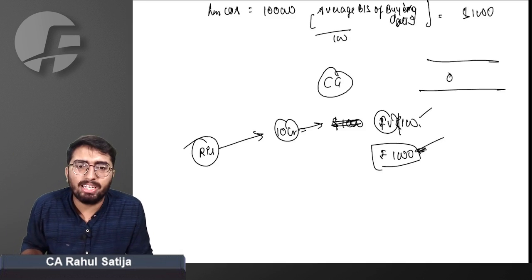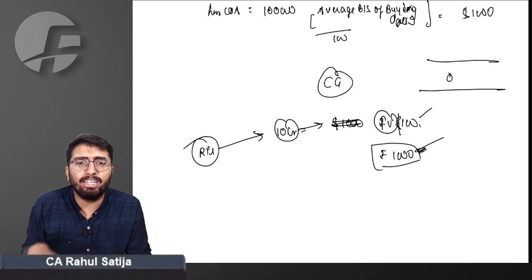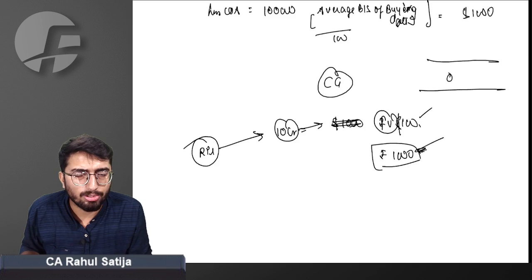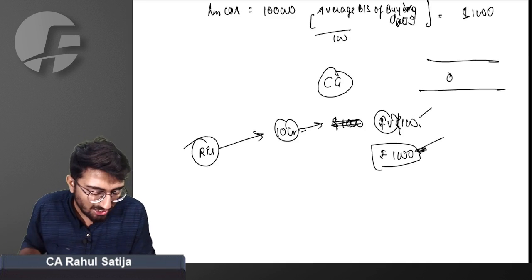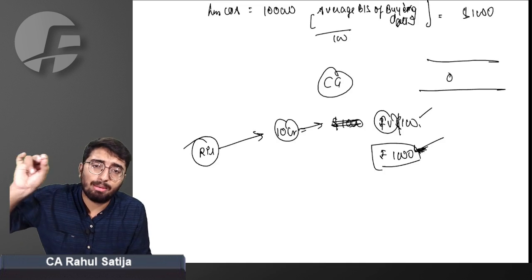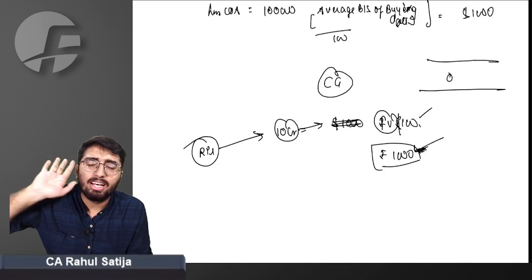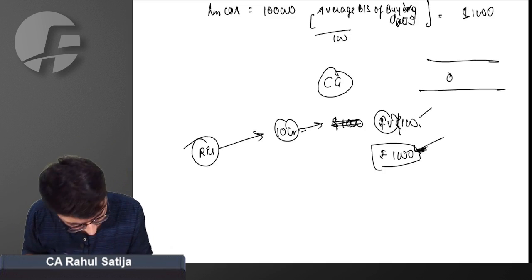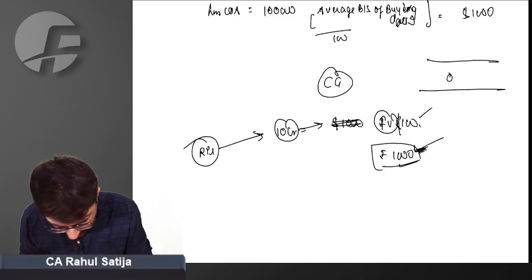Government says if you are issuing any rupee denominated bond, we do give certain benefits to the person subscribing in rupee denominated bonds. In that case, any kind of foreign exchange fluctuations at the time of redemption will be ignored. The way we did in the first proviso, we have to do it here again. Okay, is that clear? I hope things are clear.